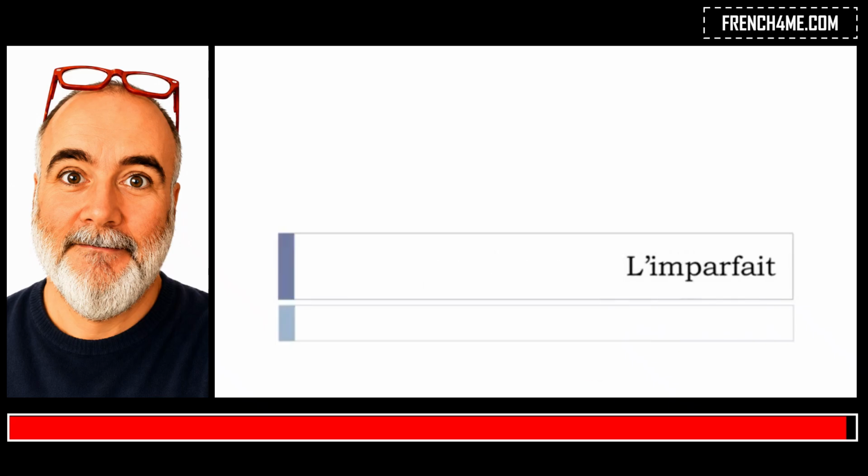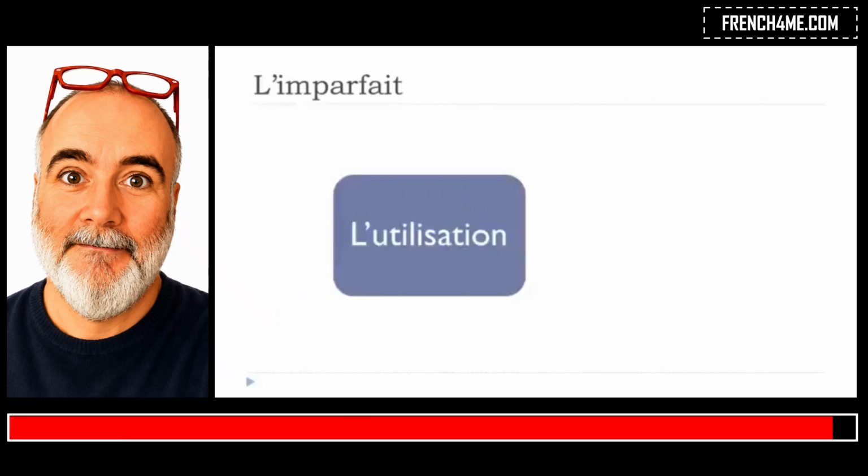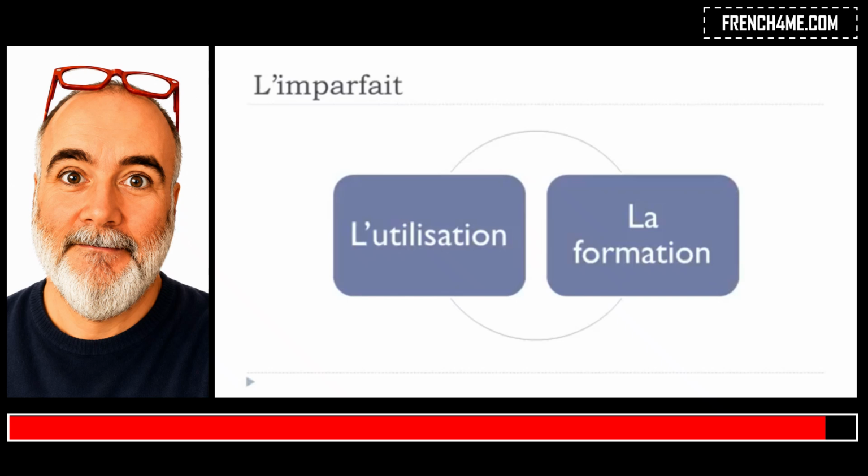And in this lesson we'll discover together l'imparfait. So we saw previously le passé composé, this past tense that we use quite often, and this is the second one, l'imparfait. In this video, we'll see together the first part, l'utilisation, so when do we use l'imparfait? Then the second part will be la formation, so how do we construct this imparfait form. But let's focus now on l'utilisation, so when do we use l'imparfait?